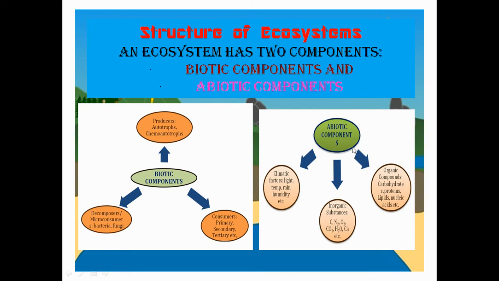The abiotic components are climatic factors such as light, temperature, rain, humidity, etc. Inorganic substances: carbon, nitrogen, oxygen, carbon dioxide, water, calcium, etc. Organic compounds: carbohydrates, proteins, lipids, nucleic acids, etc. That means abiotic components of ecosystem can be classified into three major categories: climatic factors, inorganic substances, and organic compounds.